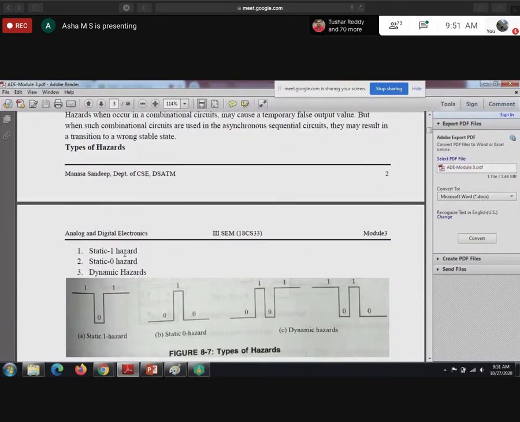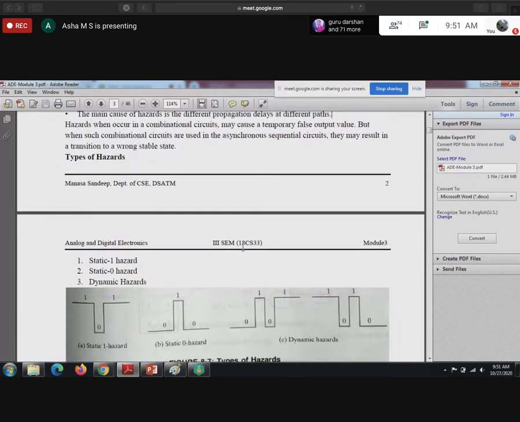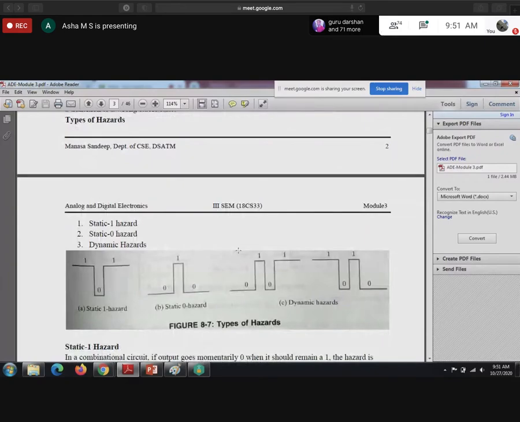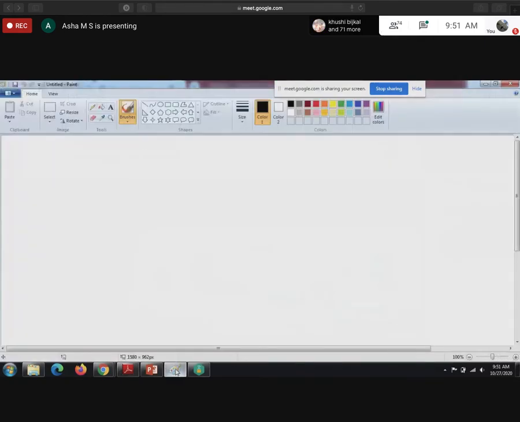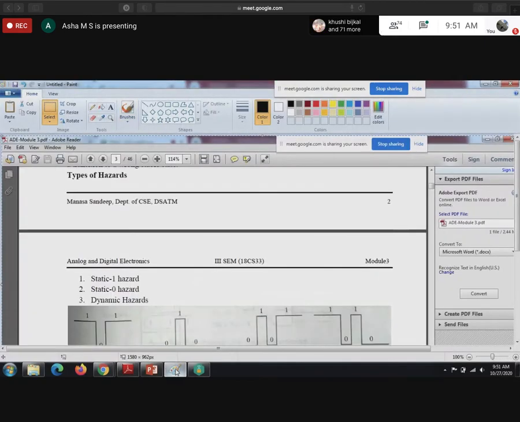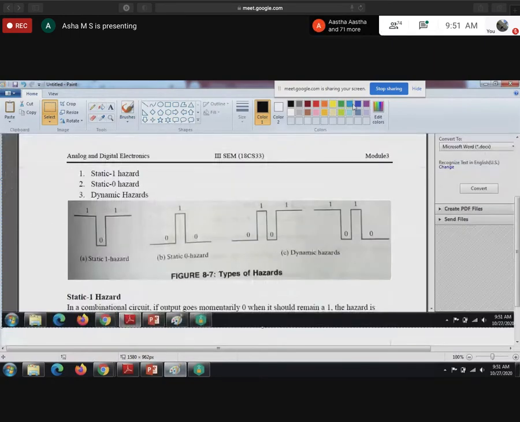Then, for some combination of propagation delay, the circuit output may momentarily go to 0 when it should remain constant at 1. So what do we mean by a static one hazard?